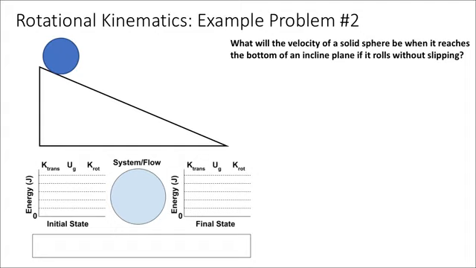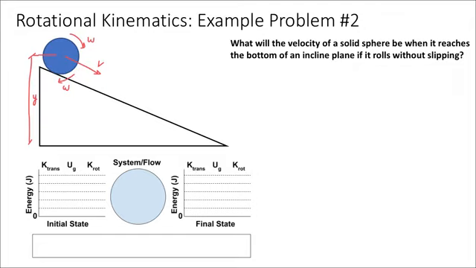I've included an LOL diagram on this slide because what I'm starting to realize is I have a complex set of energies here. As the sphere goes down the hill, it's going to have translational kinetic energy because it will be moving linearly through space, but it will also be rotating, right? It'll also have an angular velocity, so it's also going to have rotational kinetic energy. And because the sphere is some distance above the ground, we'll call that y, it's also going to have gravitational potential energy.